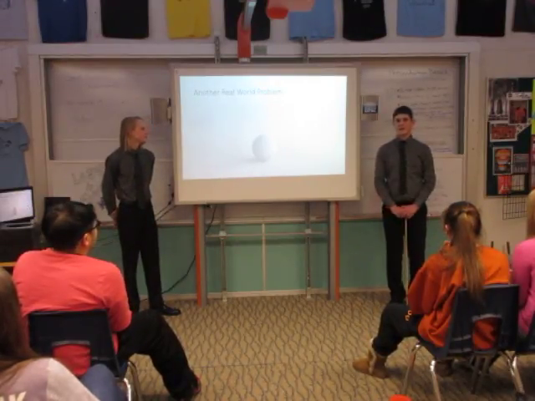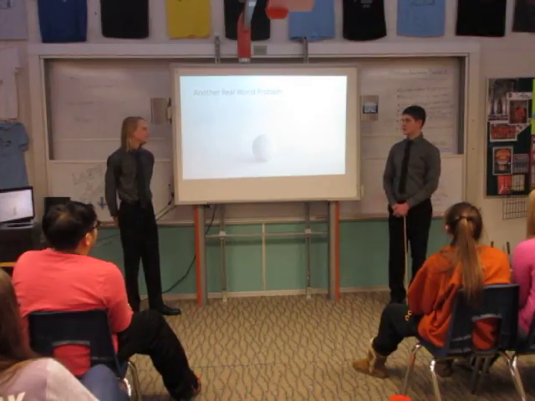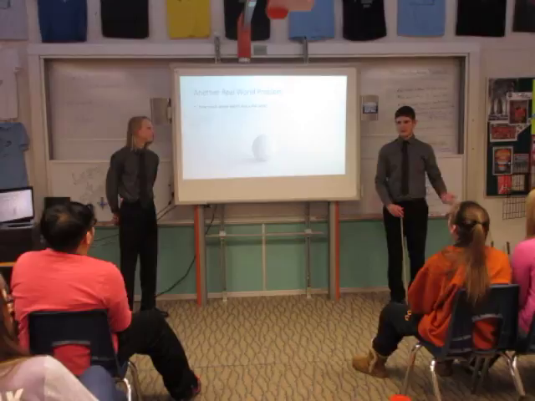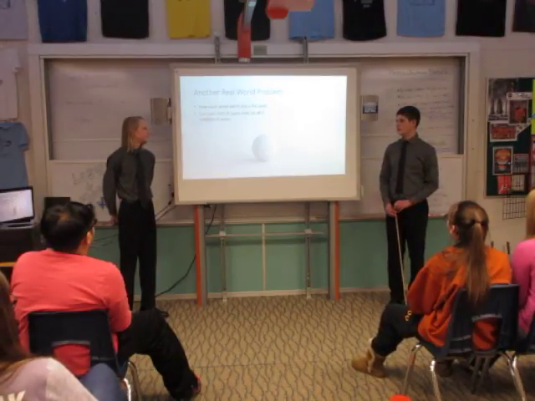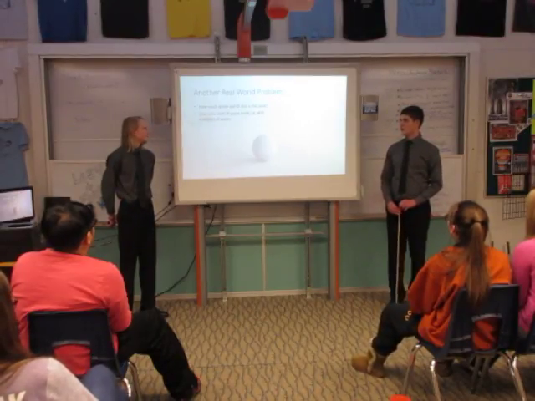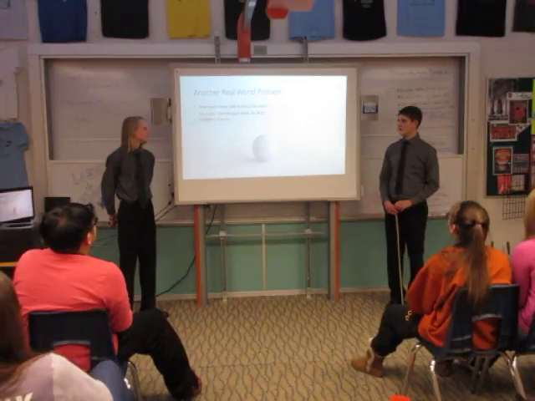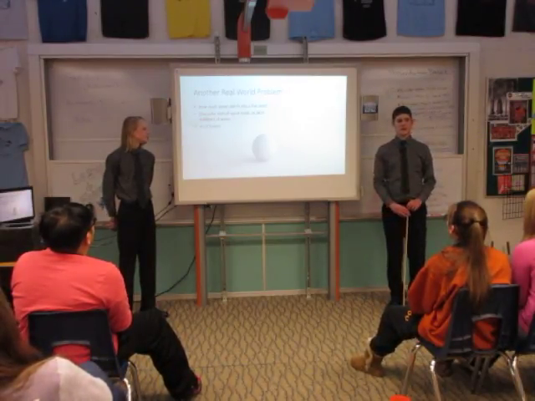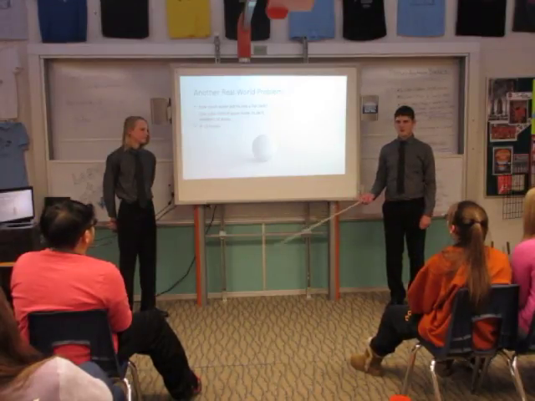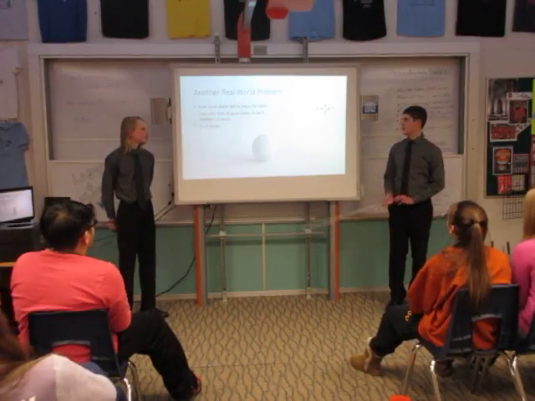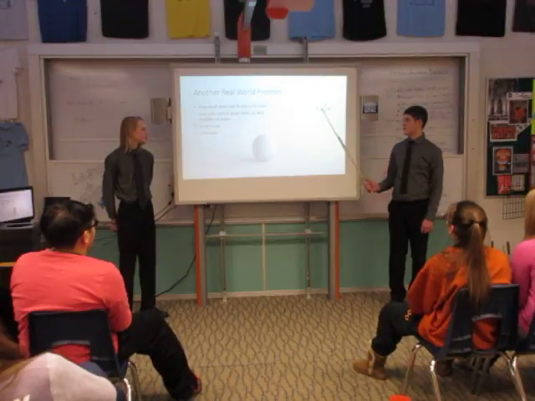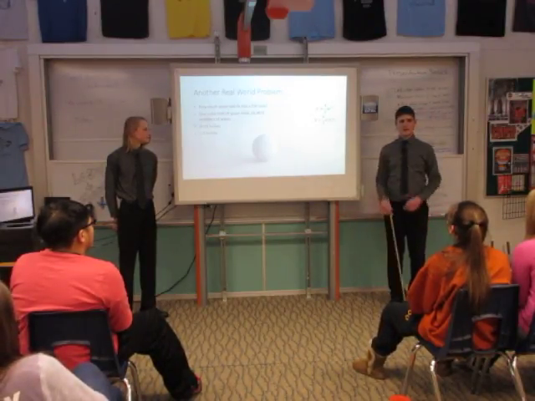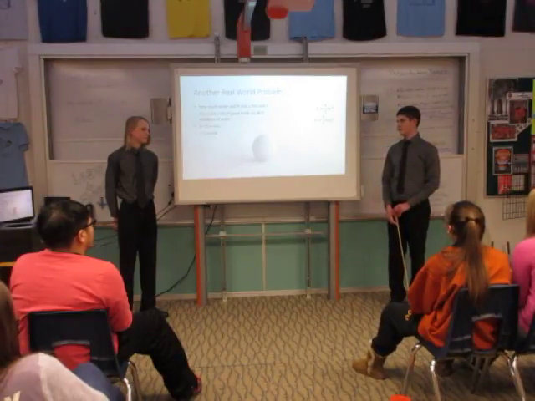Now that's a lot of information to take in, so we're just going to test you again. So in this problem, we have how much water will fit into a fish tank. We've all seen a fish tank, and most of them are usually spheres. So we know that 1 cubic inch of space holds 16.3871 milliliters of water. We also know that the diameter is 12 inches, making the radius 6 inches. Good job. So here again is our formula for the volume of a sphere, and if we plug that in, we get volume equals 4/3 pi 6 cubed. And does anyone know what 6 cubed is?